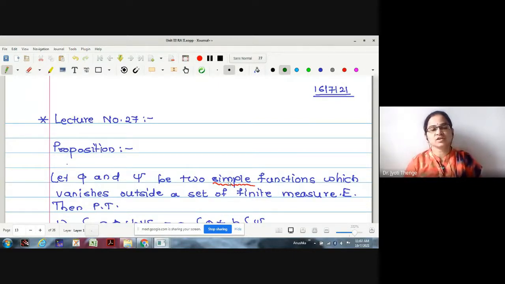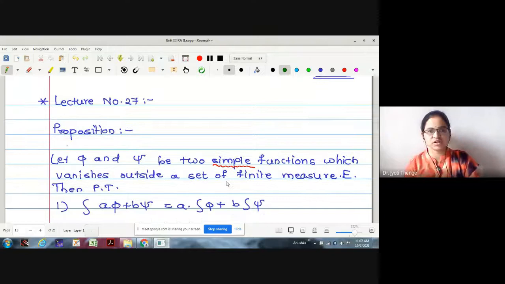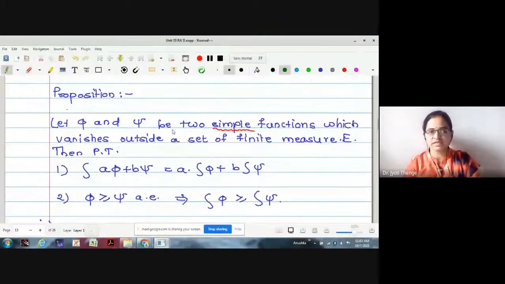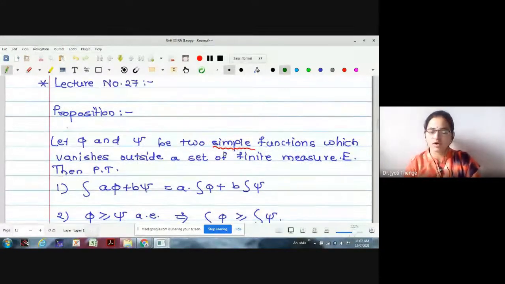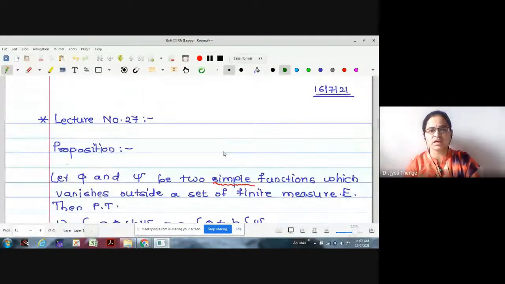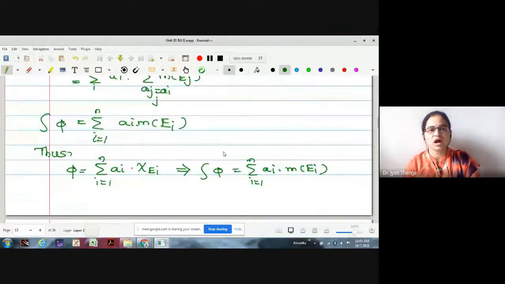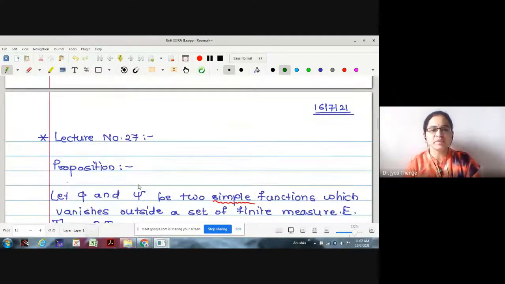In the last lecture, we have seen an important proposition regarding the integration of the simple function. We already know how to find the integration of the simple function. Whenever φ is written as summation aᵢ into χ of Eᵢ, this may be any representation, whether canonical or not canonical. Still, the integration is given by integration φ equals summation aᵢ into measure of Eᵢ. No doubt, the Eᵢ's are provided to be measurable.